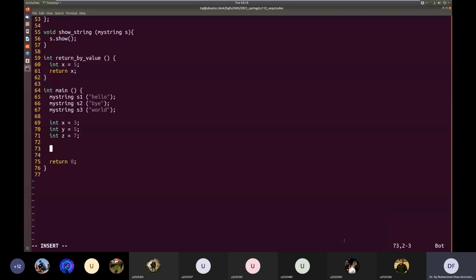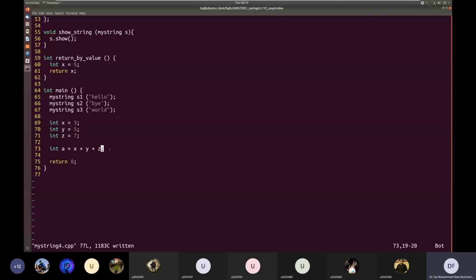Hamza had asked this question a couple of weeks ago, and it is a very important question. Let's say we have this integer a is equal to x plus y plus z. In computers, we usually do not have instructions to add 3 numbers. Even if you had instructions to add 3 numbers, the user could change this and give you 4 integers to add, or 10 integers, or 50 integers in one instruction. But computers usually add 2 integers at a time.